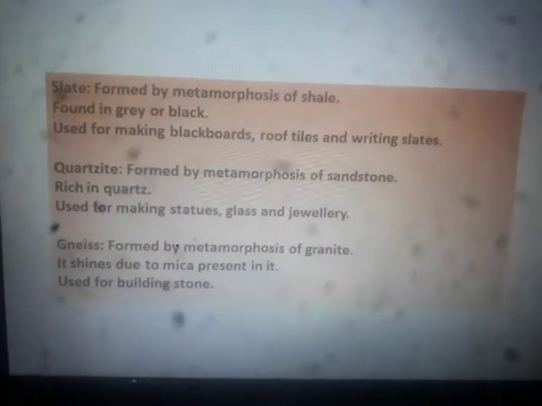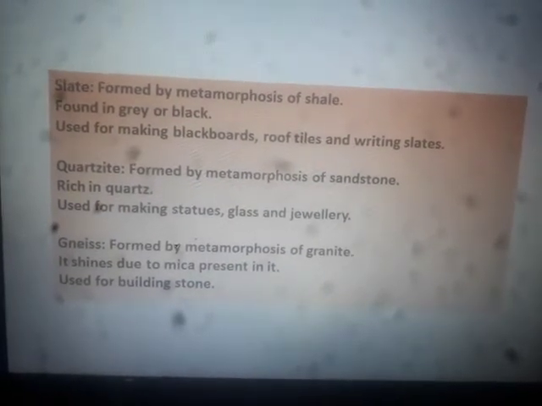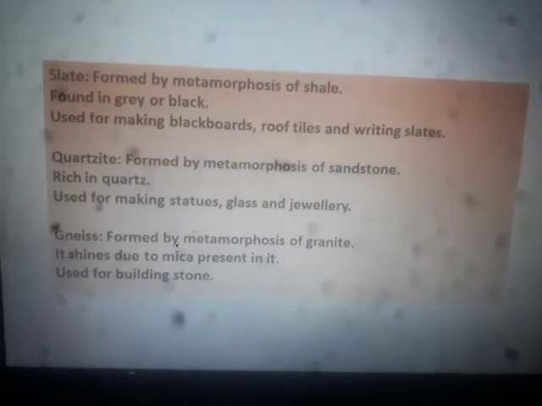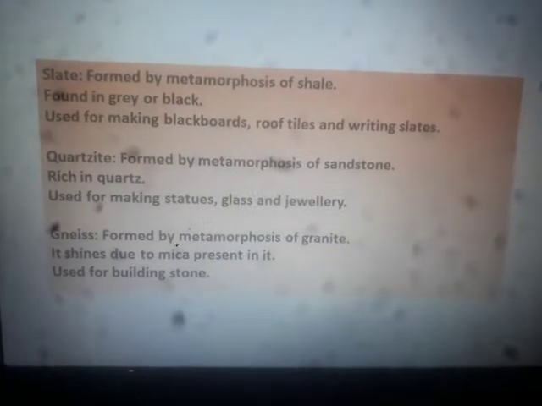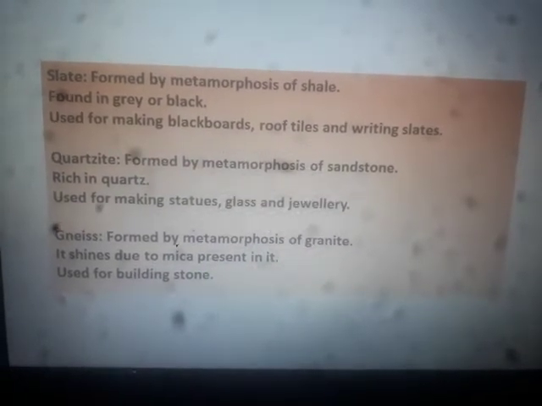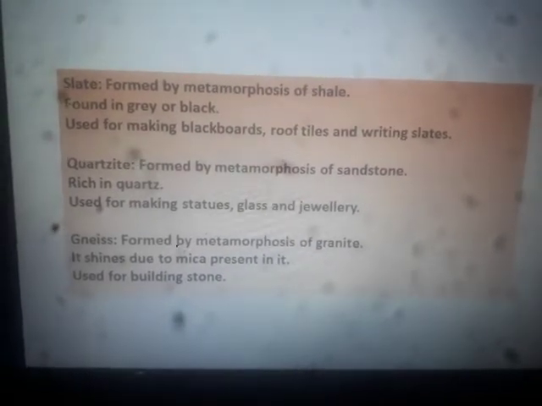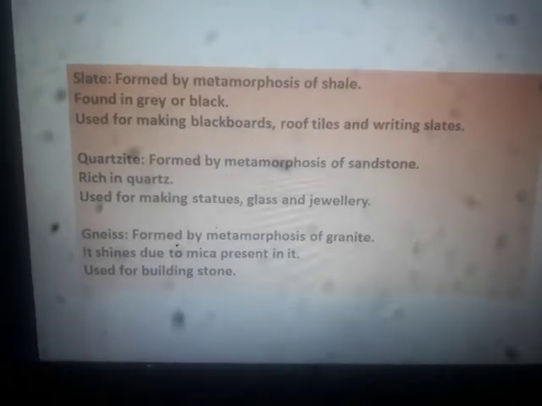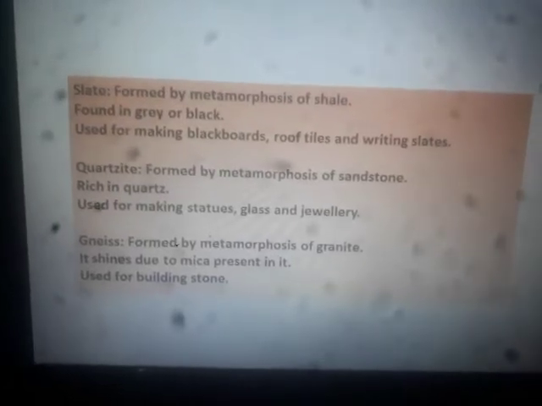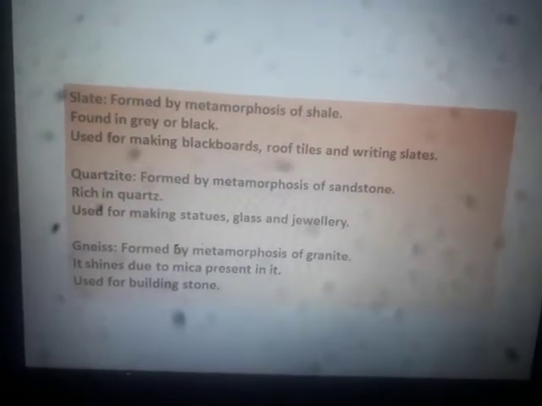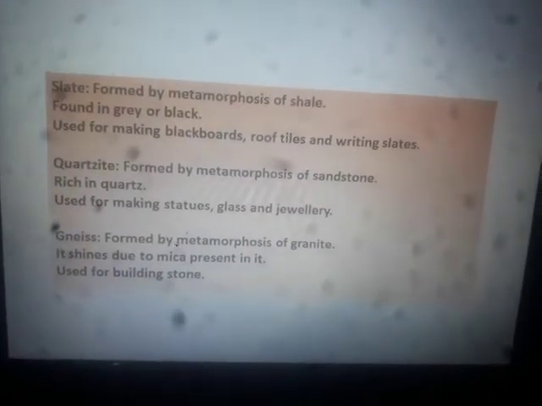Another kind of metamorphic rock is slate, a very famous rock. Everyone might have written on the slate during childhood. So how is slate formed? Slate is formed by metamorphosis of shale. Here also we can find that slate is the result of metamorphosis of shale. That means a sedimentary rock is again being changed into metamorphic rock. It is found in grey or black color.